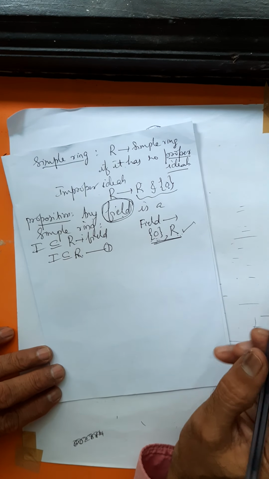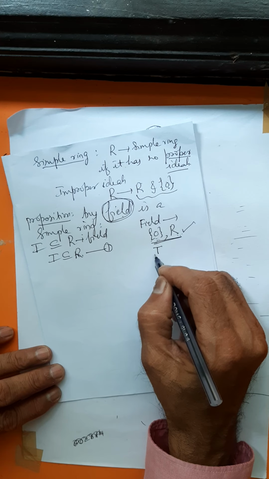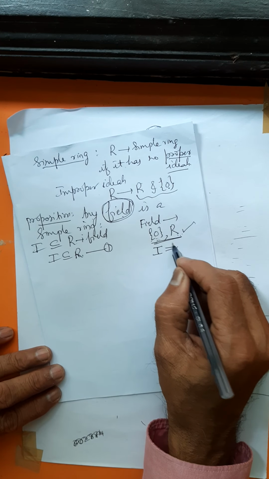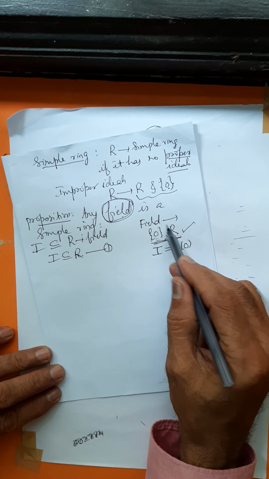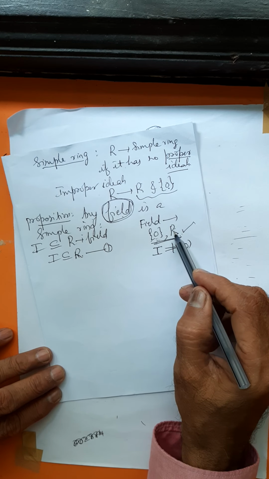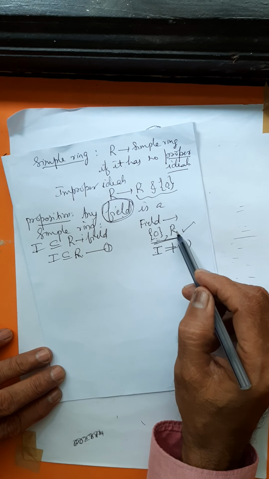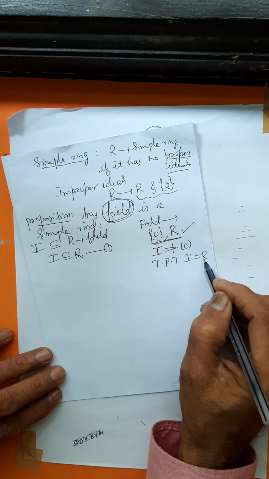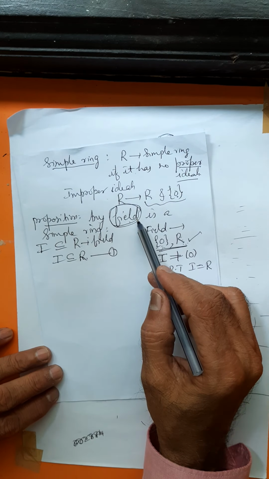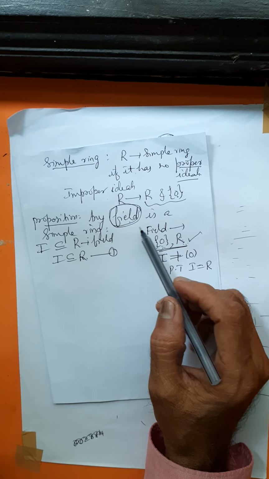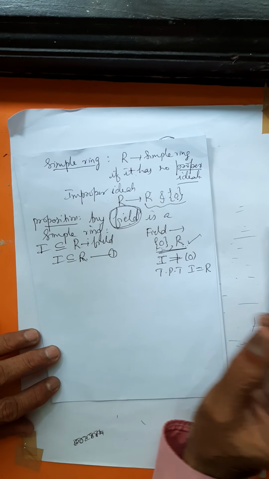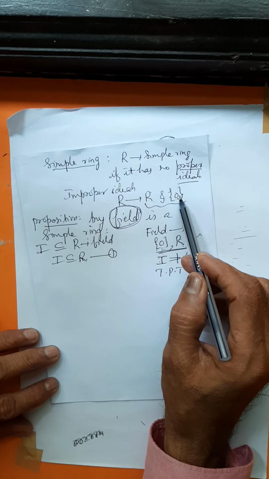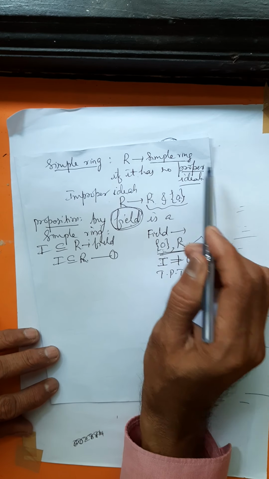You assume that the ideal I you are choosing is different from the 0 ideal. What is the other option left out? The other option left out is R itself. You want to prove that I is equal to R. Why? Because a field has only two ideals, the improper ideals R and 0, in order that it is a simple ring.